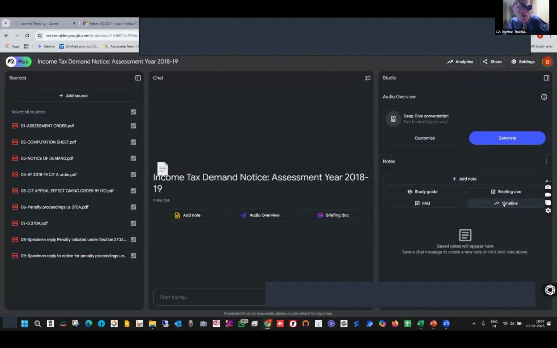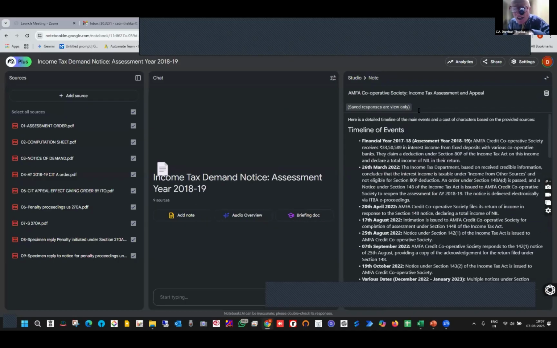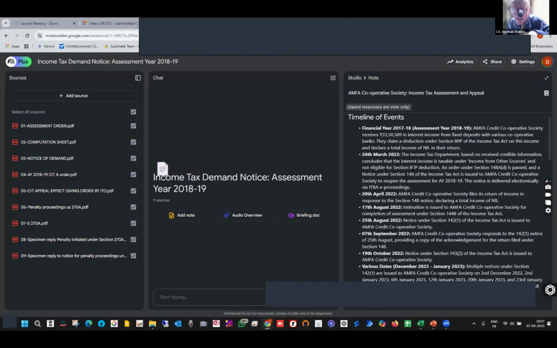So if you can see on the right side, what happened first, what happened later, and what happened after that, I click. If you can see, a note is created below. So it will generate. It hardly takes a few seconds. It is generated. I click there and the whole timeline will come.